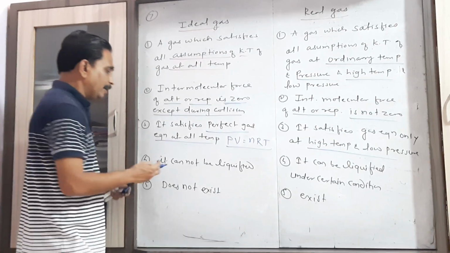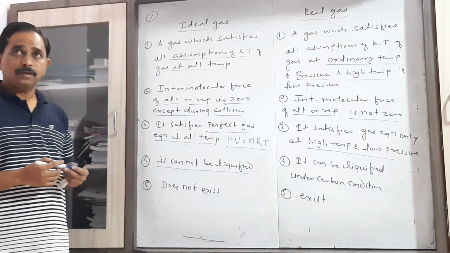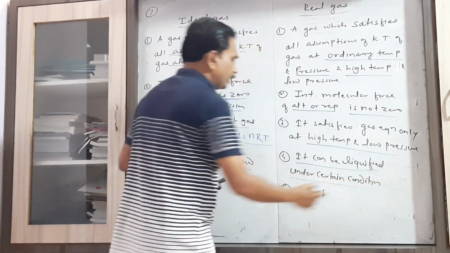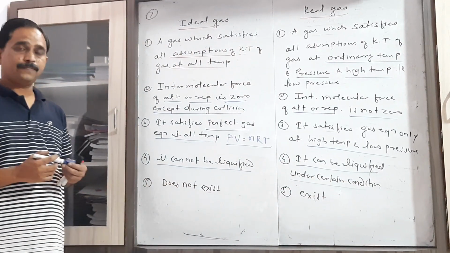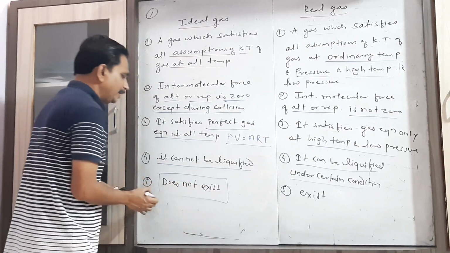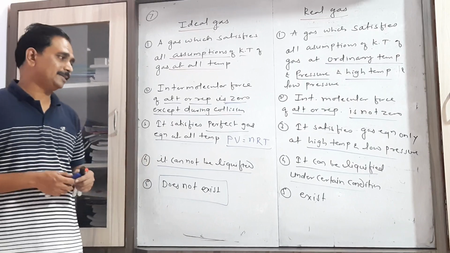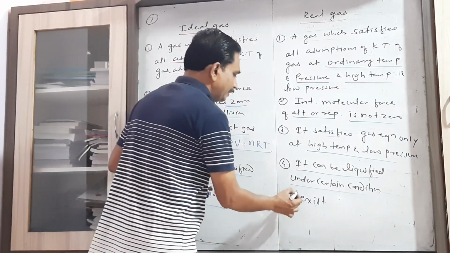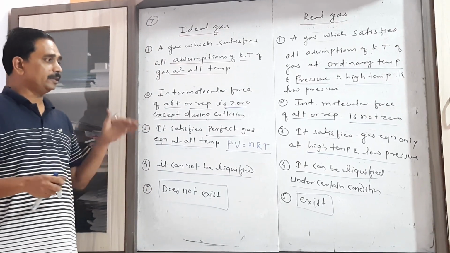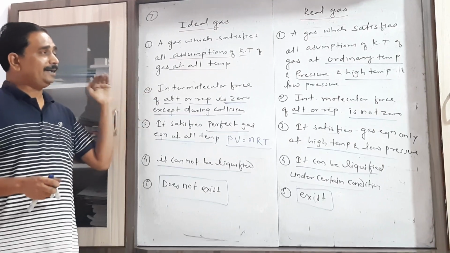Now an ideal gas cannot be liquefied, but a real gas can be liquefied under certain conditions. An ideal gas doesn't exist, and a real gas does exist. So these are the certain points on the basis of which we can distinguish between real gas and ideal gas.